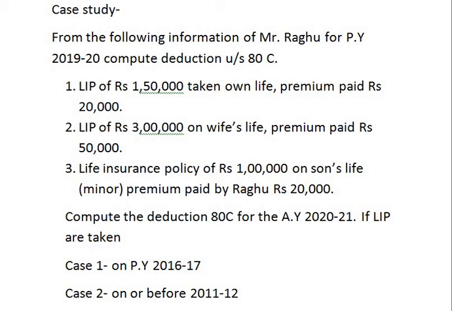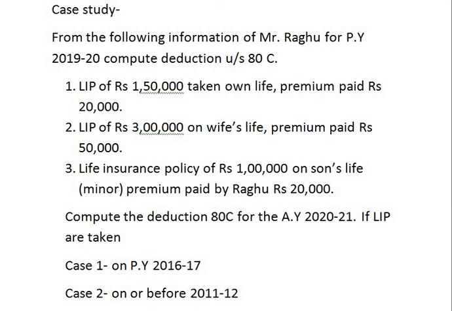If life insurance policy is taken before 1st April 2012, then the percentage applicable for deduction is 10, and if the life insurance policy is taken after 1st April 2012, then the deduction that is applicable on life insurance policy is 20%.